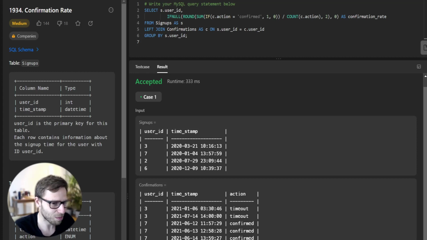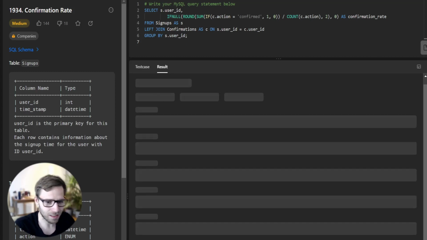This complex expression calculates the confirmation rate as explained in the problem-solving steps. Then we have FROM Signups AS S LEFT JOIN Confirmations, which is the left join operation to have access to both tables. And lastly, we have GROUP BY S.user_id to group the result by each unique user. That's it. This problem is a great example of how to manipulate SQL queries to calculate ratios.